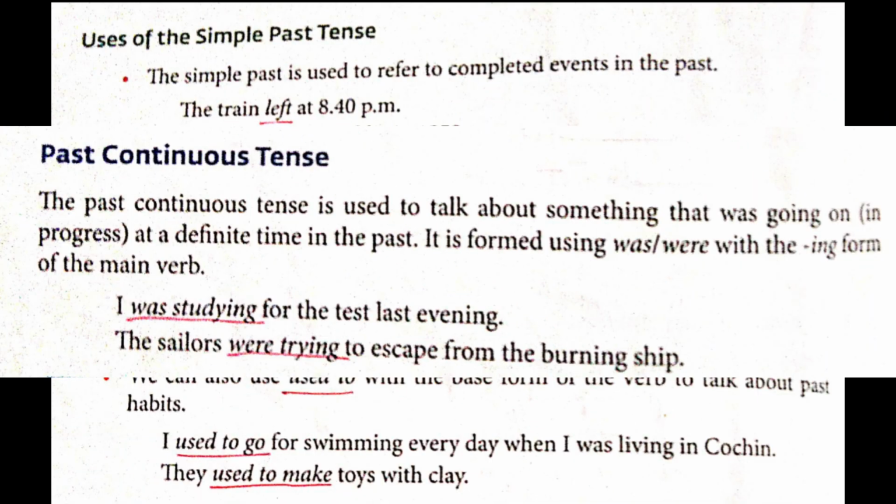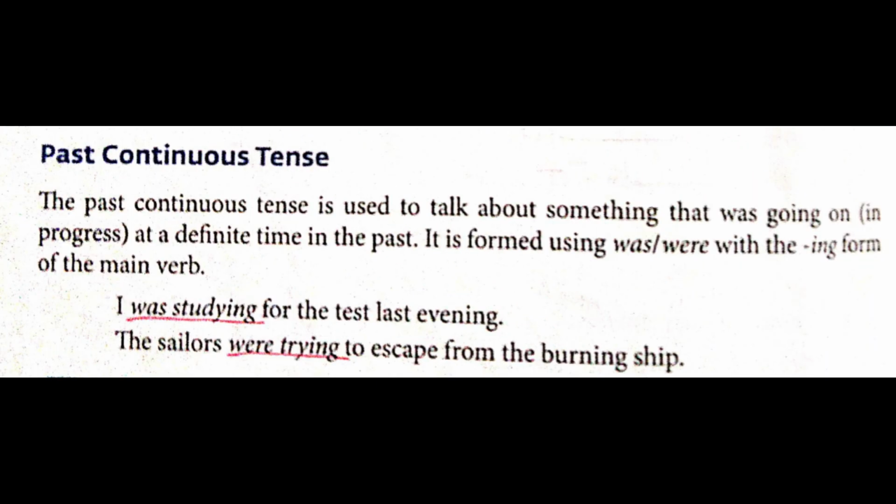Next one, we are having past continuous tense. The past continuous tense is used to talk about something that was going on, keep in mind, that is in progress at a definite time in the past. It is formed using was/were with the ing form of the main verb. So here, students, you have to understand it is used to talk about something that was going on at a definite time in the past.